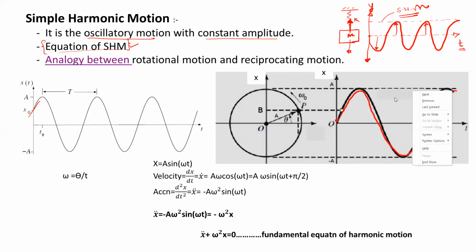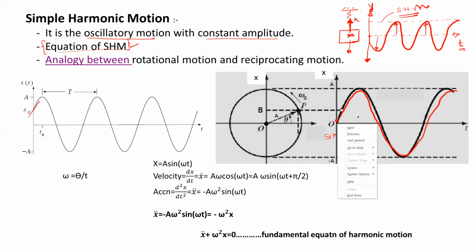Okay, so from this waveform, we can directly predict that the given waveform will represent a sine wave, because at sine 0, we will get the 0 displacement. At sine pi by 2, we will get the maximum value. Again, at sine pi, it is 0. At sine 3 pi by 2, it is a negative value, and at sine 2 pi, again it is 0.